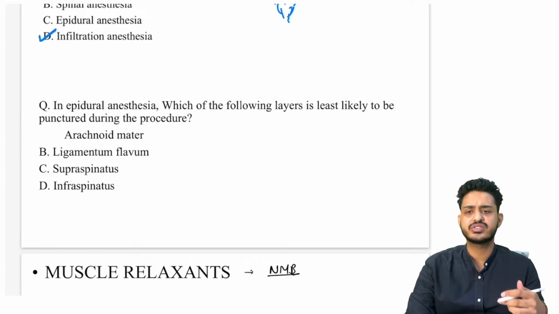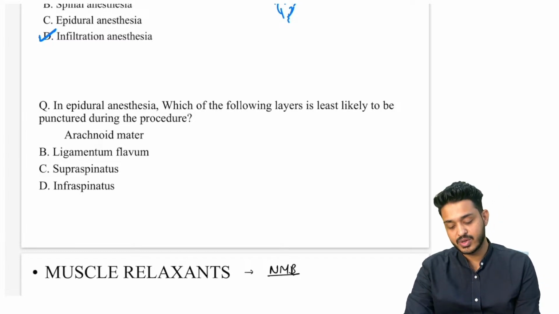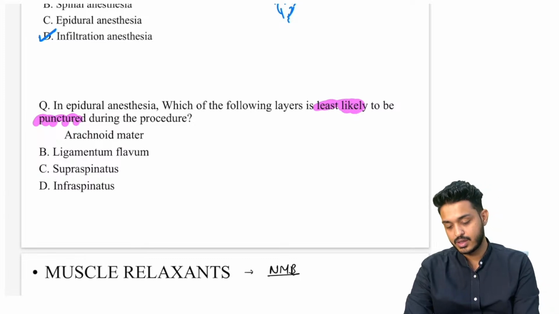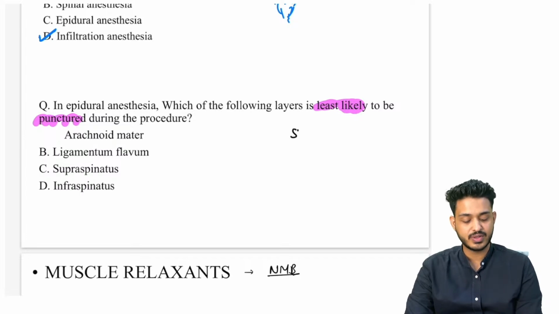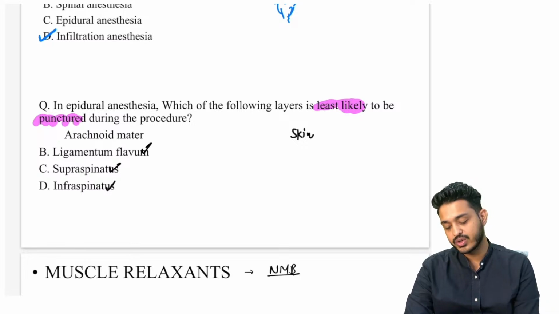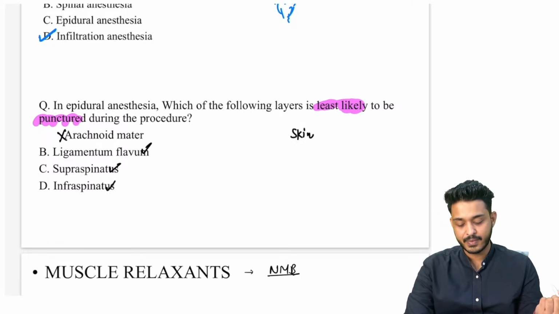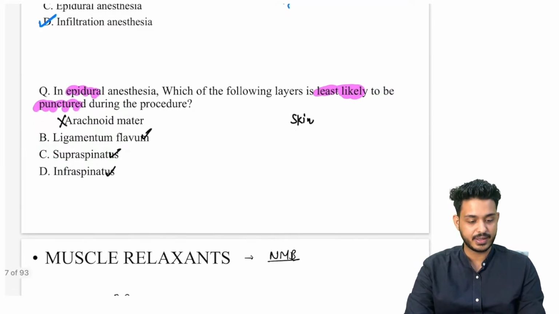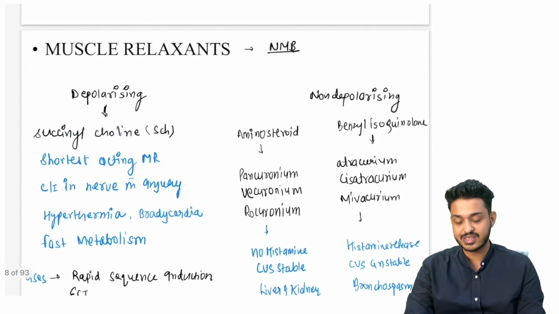In epidural anesthesia, which of the following layers is least likely to be punctured during the procedure? In epidural anesthesia, which layer will you not puncture? Least likely to be punctured during the anesthesia. First of all, there will be skin, subcutaneous fascia, then the supraspinous ligament, then the interspinous ligament, then the ligamentum flavum, which is going to get punctured. The one that is not going to get punctured is definitely going to be your arachnoid membrane, right? Arachnoid membrane. Okay, now we are going to discuss the muscle relaxants.